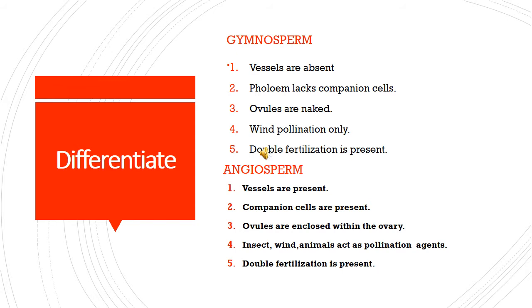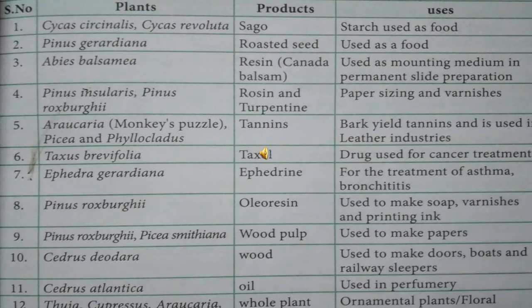Gymnosperms have wind pollination only, so they can reproduce only through the wind. But in angiosperms, insects, wind, and animals act as pollination agents. Double fertilization is present in angiosperms, but absent in gymnosperms. Look at this tabular column carefully. It shows the economic importance of gymnosperms.